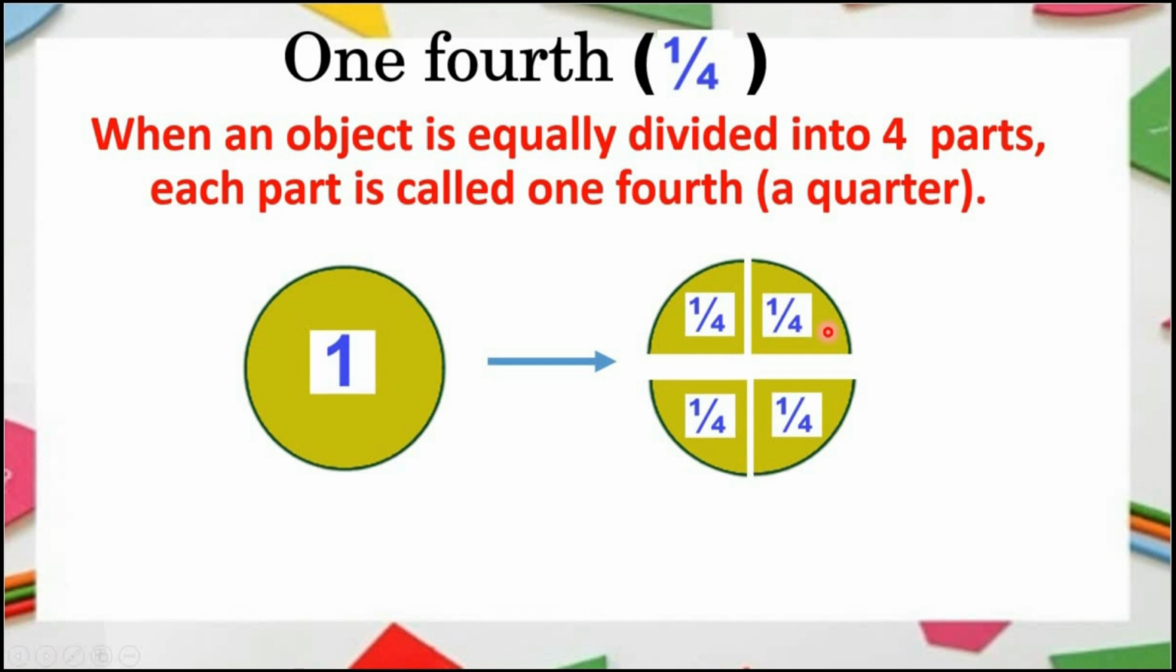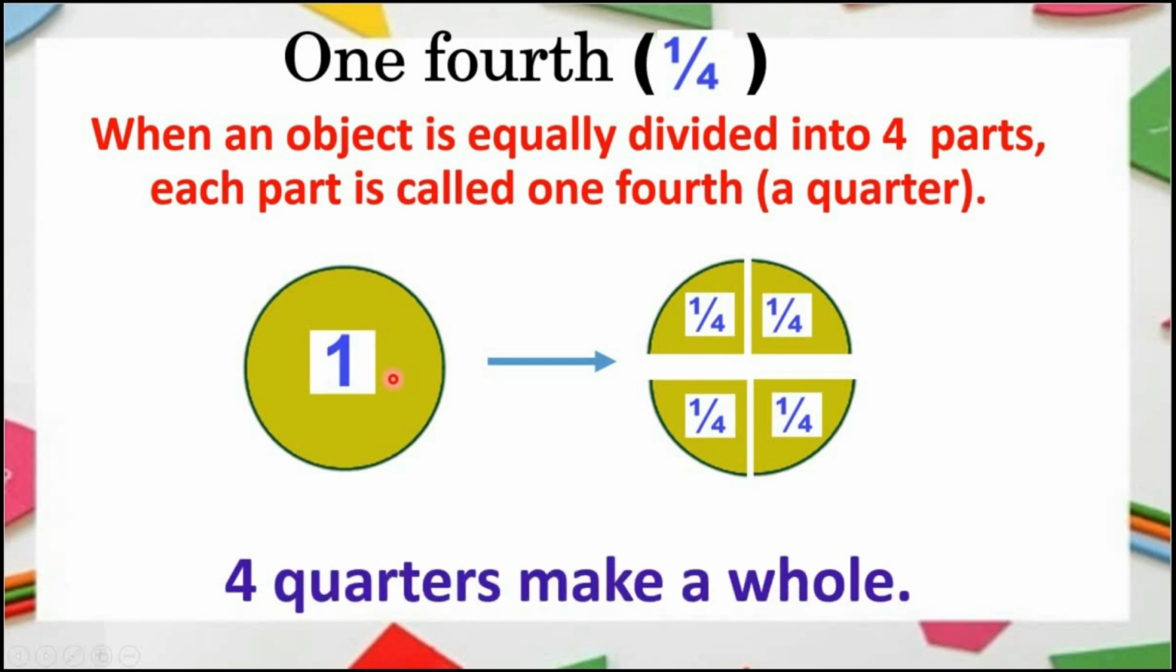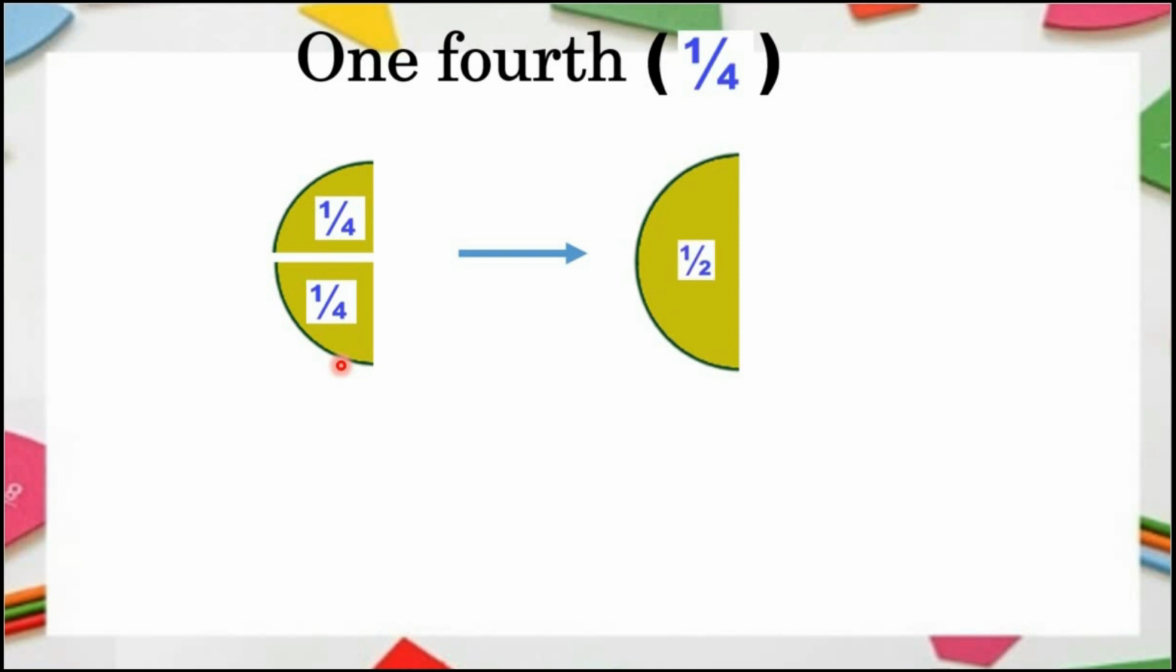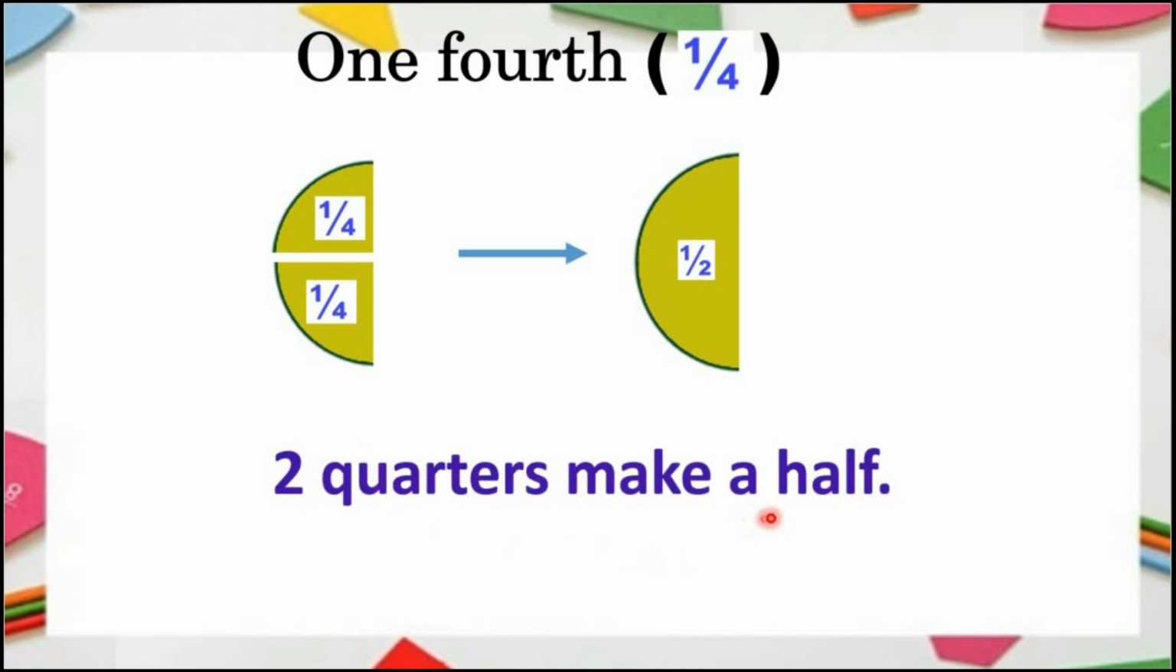Students, look, if we put these 4 quarters together, these 4 quarters make a whole. So how many quarters make a whole? Yes, 4 quarters make a whole. Students, look, there are 2 quarters. If we join these 2 quarters, these 2 quarters make a half. So how many quarters make a half? Yes, 2 quarters make a half.